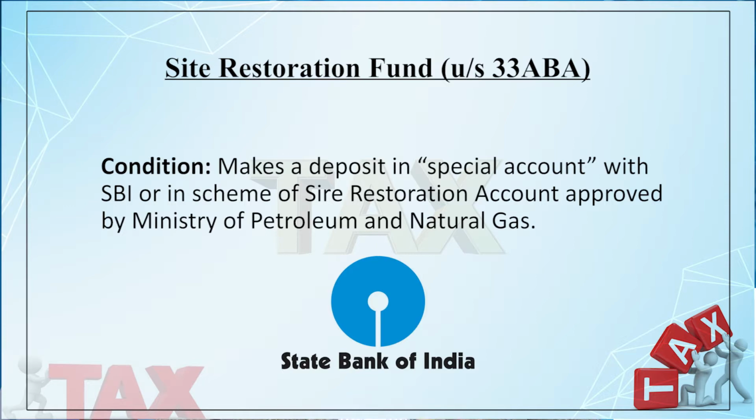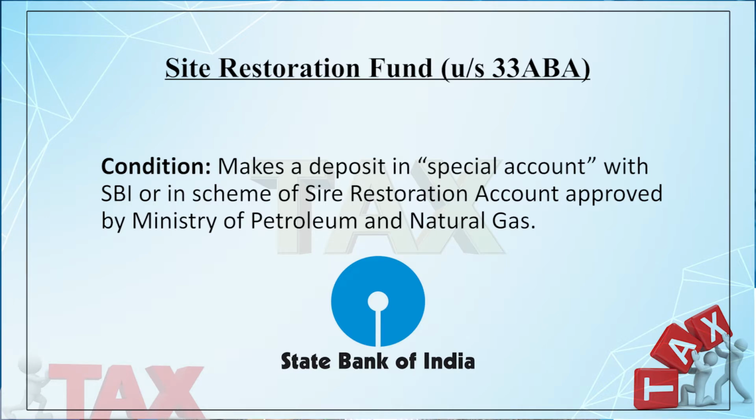So, to get the deduction under section 33ABA, the assessee has to make a deposit in a special account maintained with the State Bank of India, or may create a site restoration account under the scheme of Ministry of Petroleum and Natural Gas, Government of India.